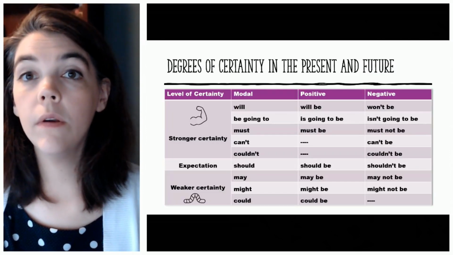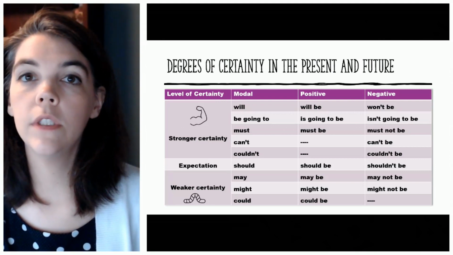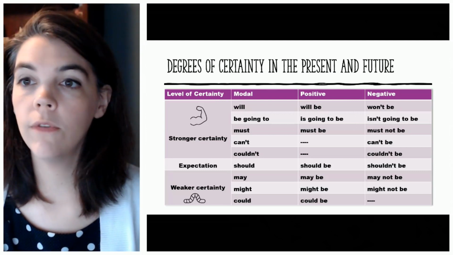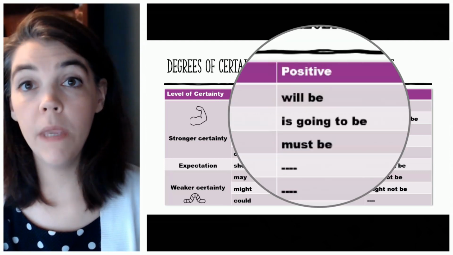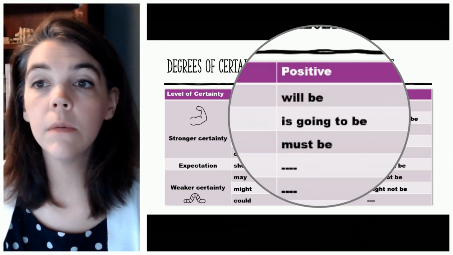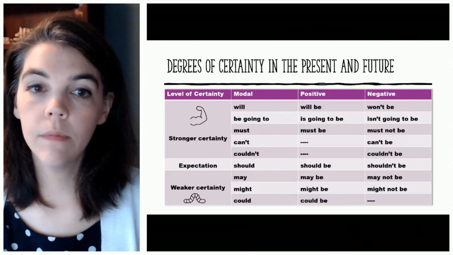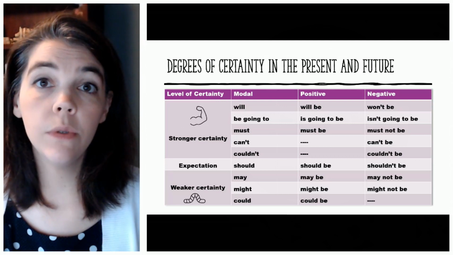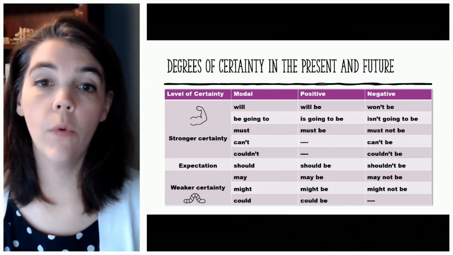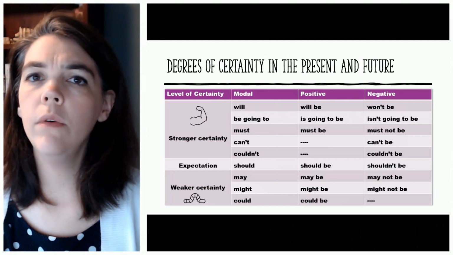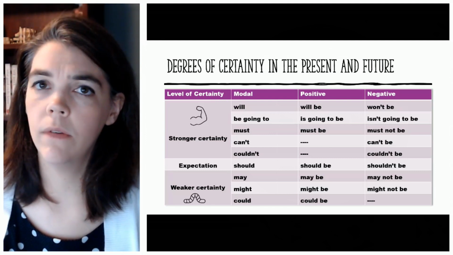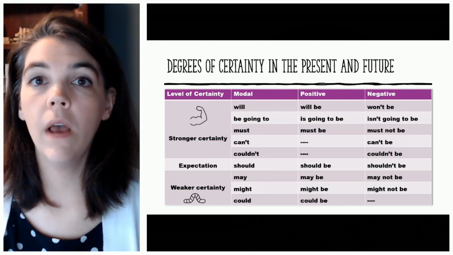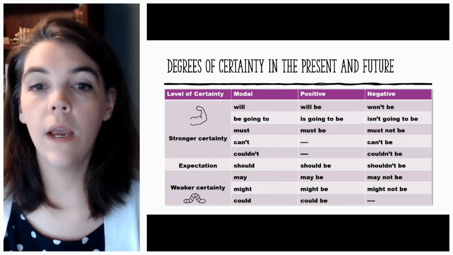All right, so here is our chart that shows us the modals of certainty in the present and the future. Now, I've used the main verb be to make this chart. So when it says will be, is the main verb here, just as is going to be and must be. Just like all modals, modals don't take tense the way that be and do during the perfect forms and in questions. So how can you know what the time frame of the sentence is? Well, you have to look around the sentence to look for time words or expressions or other evidence that helps you understand when the action is happening.